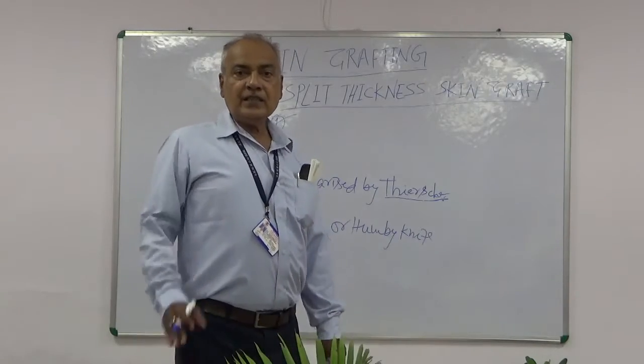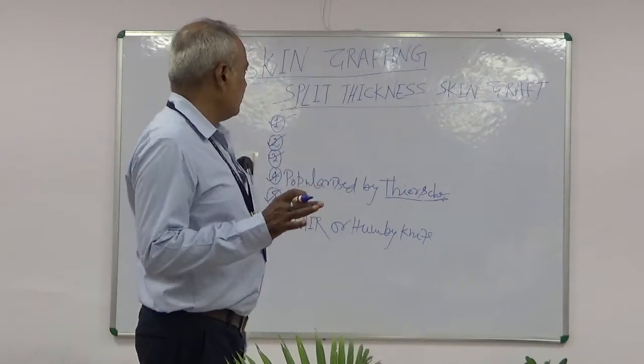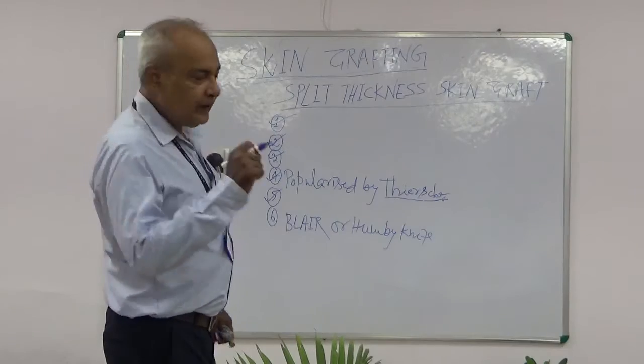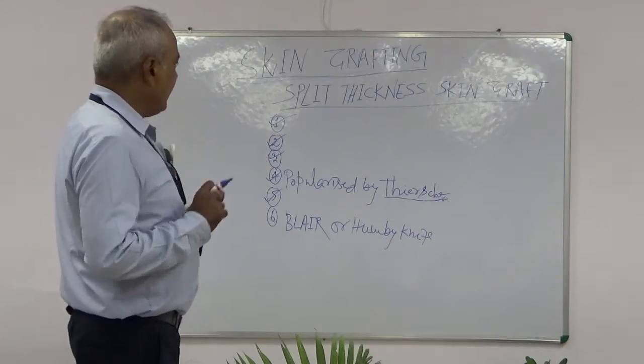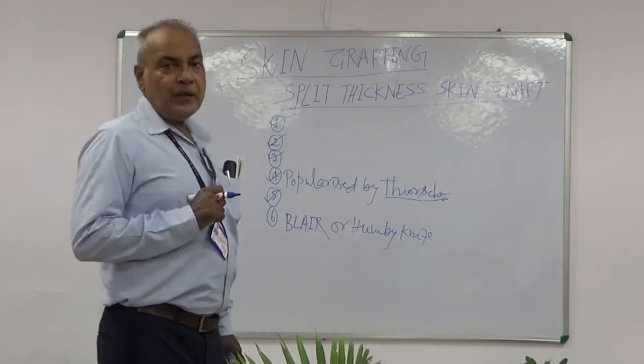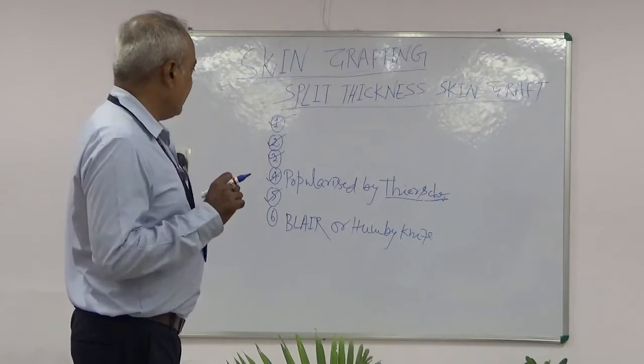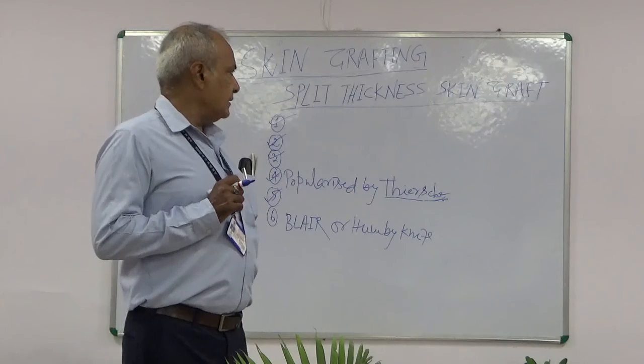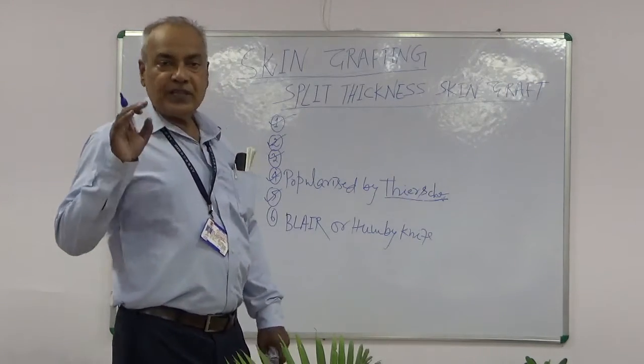Donor area is covered with tulle gras or sofra-tulle. Healing occurs in 2 weeks time, and healing occurs by epithelialization from remaining deeper layer of skin.